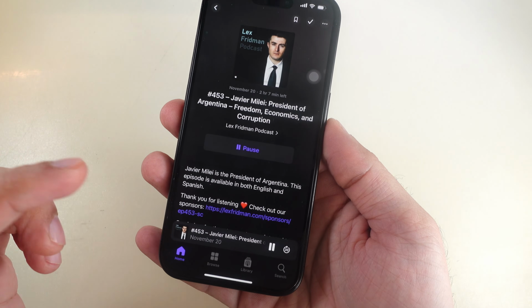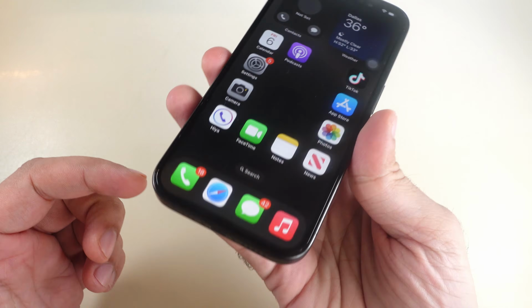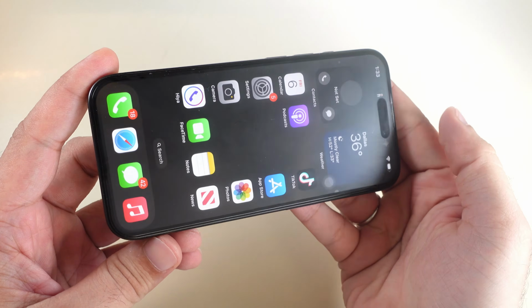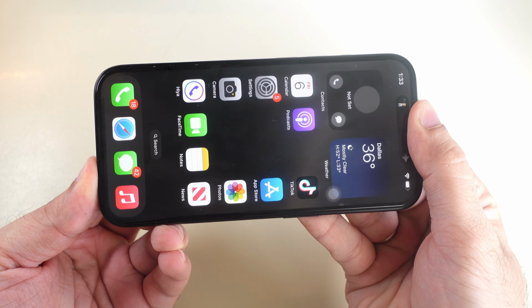As you can listen, sound is coming from both the top speaker assigned as the right speaker and the bottom speaker assigned as the left speaker. As I block both the top and bottom speakers with my fingers, no sound comes from the iPhone.